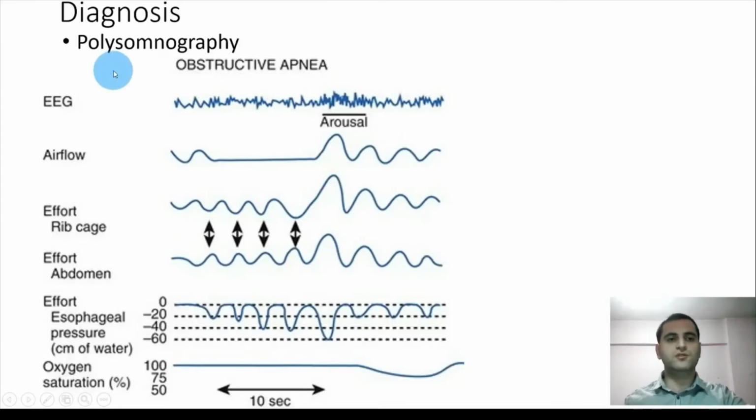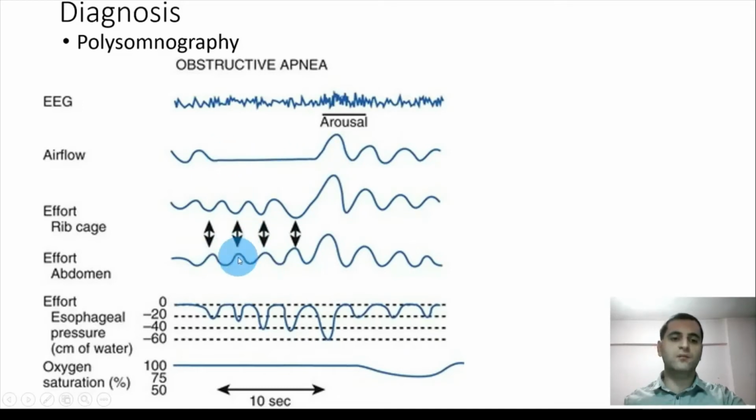Diagnosis of obstructive sleep apnea is done by polysomnography. This is the test which is done when a patient is sleeping. As you can see here, during this period of time, the patient is not breathing. However, his abdominal muscles are contracted, and when muscles are contracted but there is no airflow, then it is obstructive sleep apnea.